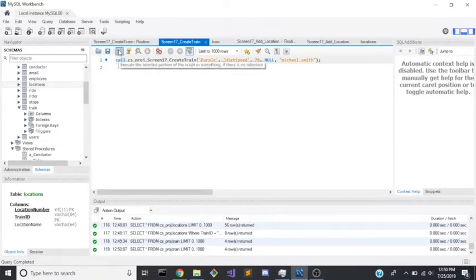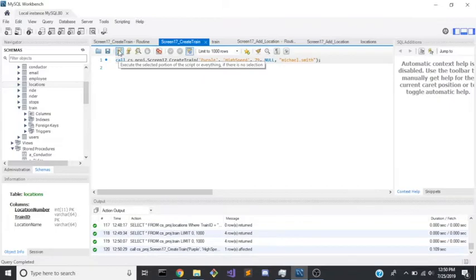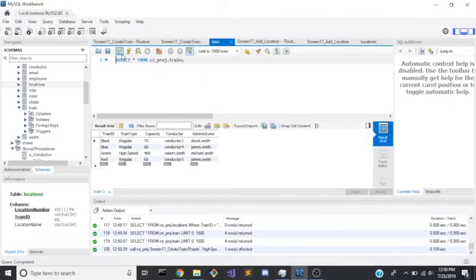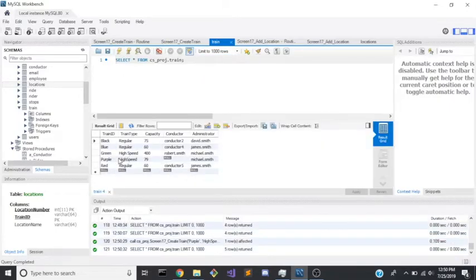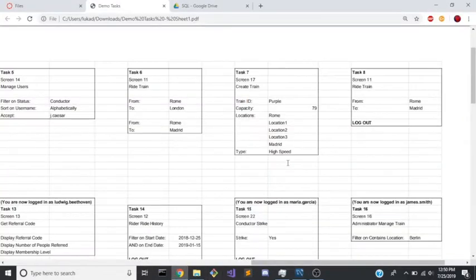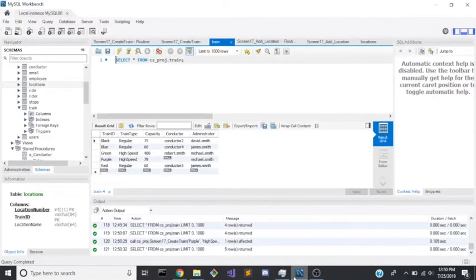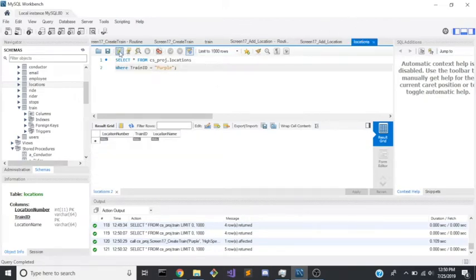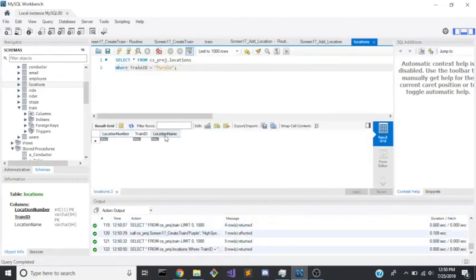Let's go ahead and run this create script. Let's see if the train is there now. Of course it is, and it's got no conductor yet. Okay, that's the first part of this. The second part of this is we'd like to go ahead and add locations. We've created a train, but if we go to this locations query, you will see that the train does not actually have any locations just yet.